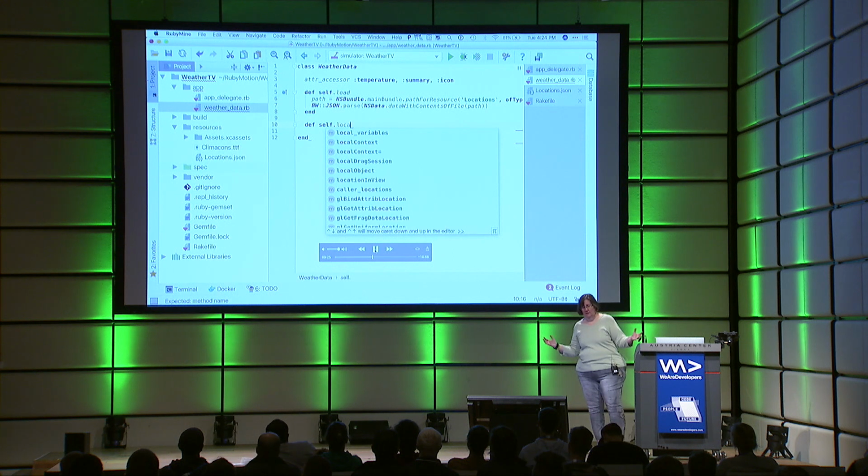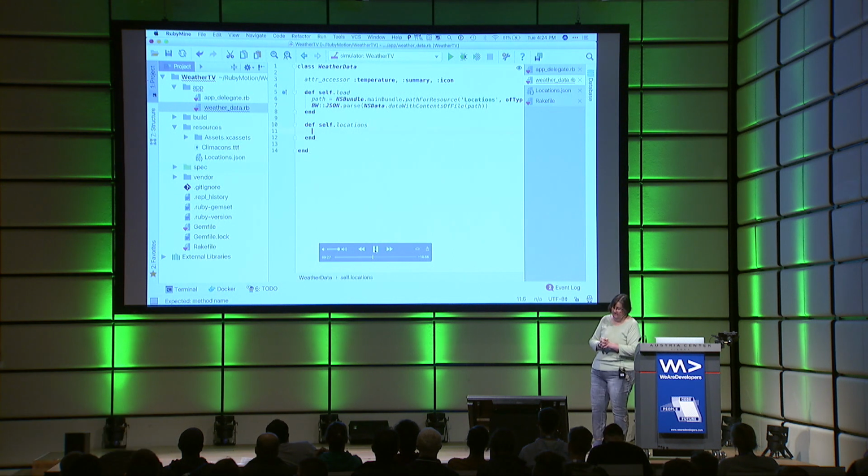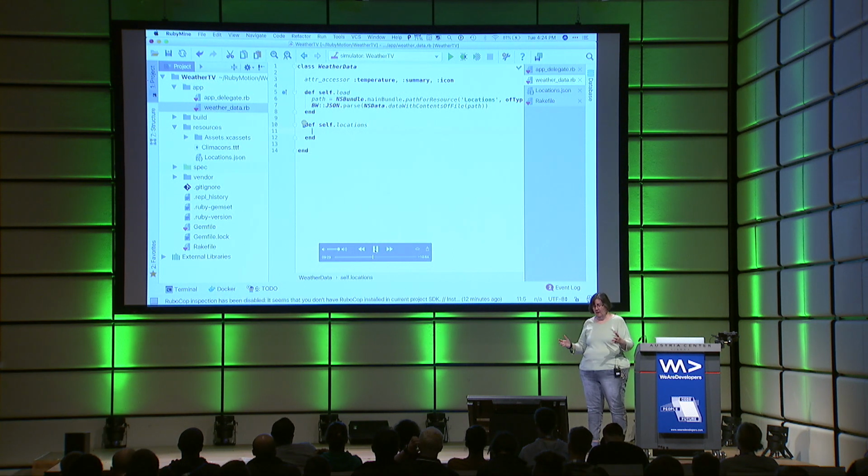Notice I didn't save it. OK, I'm going to save it down here. This is a class level method again, and a class level variable. And I'm going to lazy instantiate it so that we only call this reading the file once, and then it's going to save it in this variable.